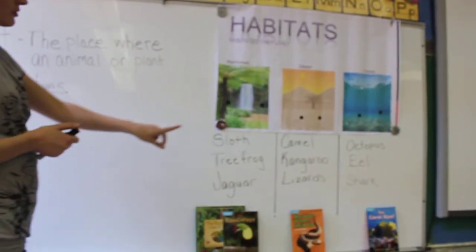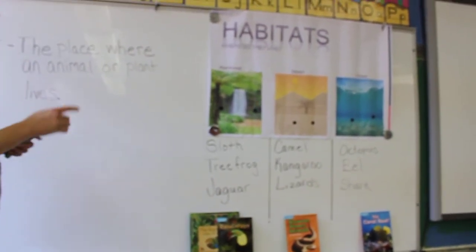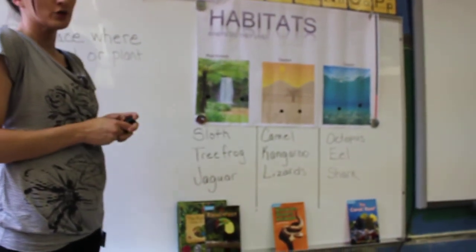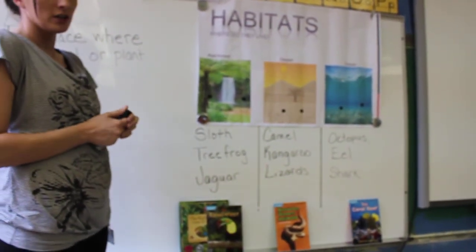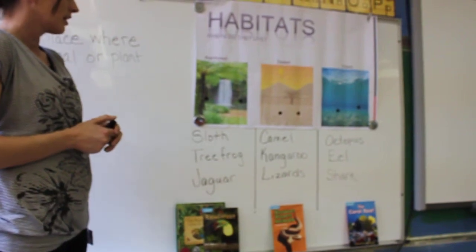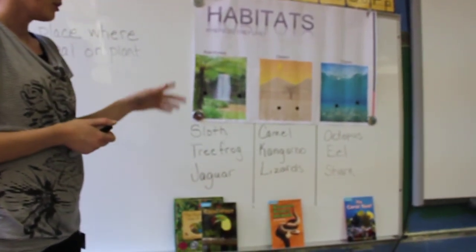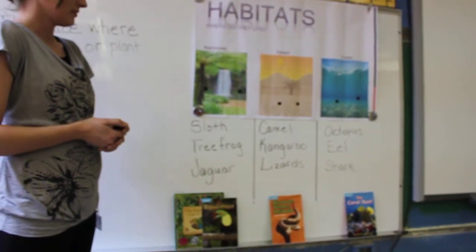So these animals all easily adapt, and we could say that the tree frog wouldn't survive in the desert because it couldn't adapt to those conditions. The same as the shark couldn't live in the desert. And the kangaroo, of course, would not live in the ocean.